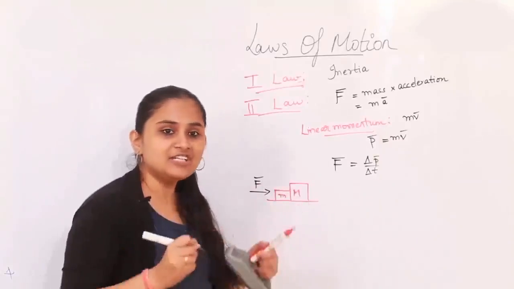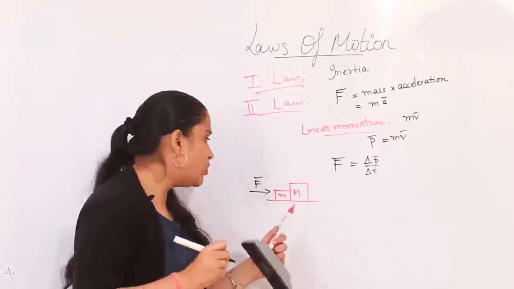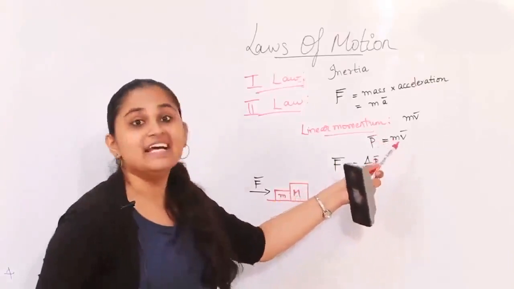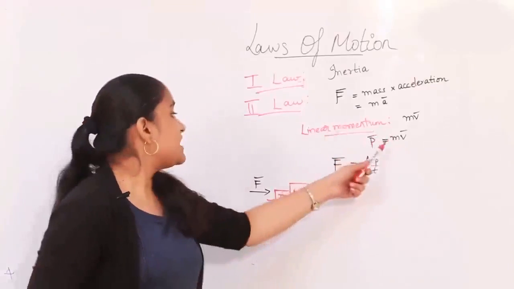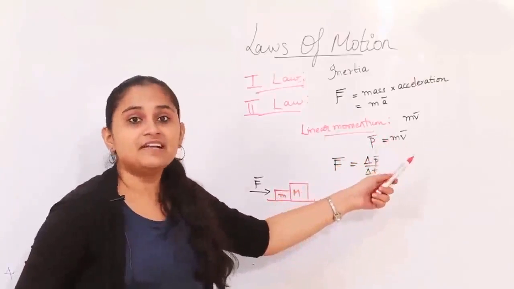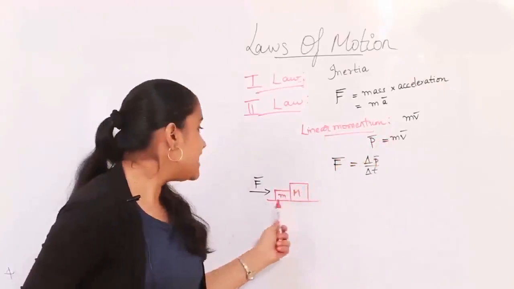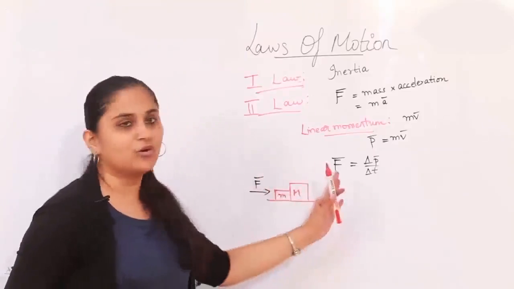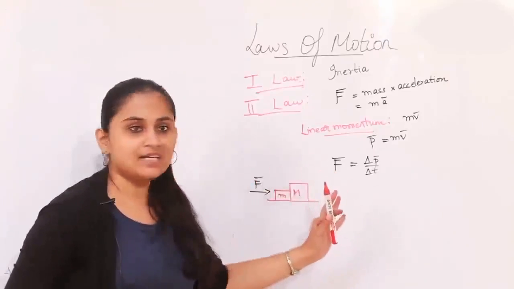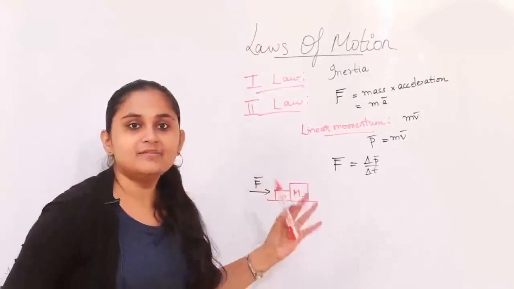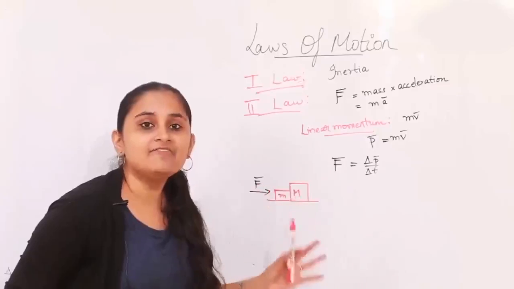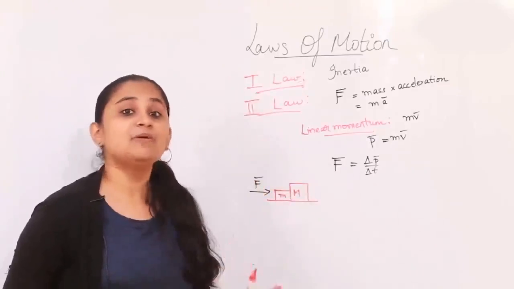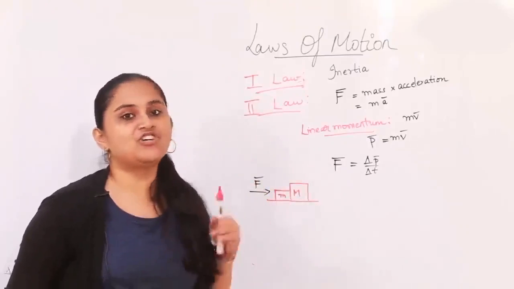Initially, since they are of different masses, and since we have already seen that linear momentum is related to mass, and here we have two different masses, what do we actually see? At the start of motion, once I have pushed it, since the masses are different, these two masses will have different momentums because of their different masses. But what happens at the end of the journey?